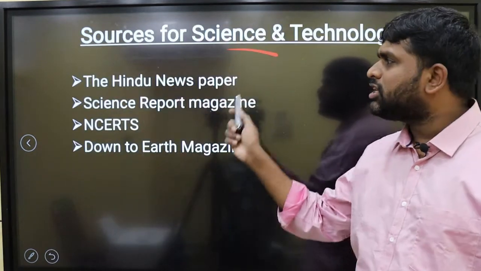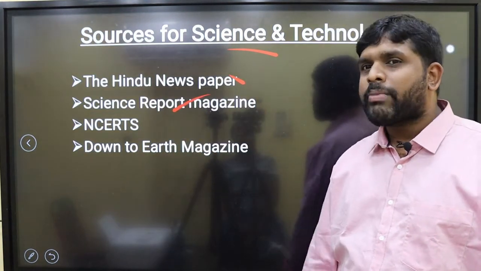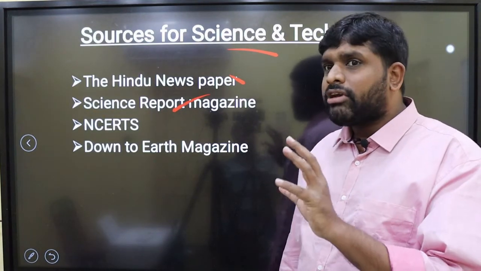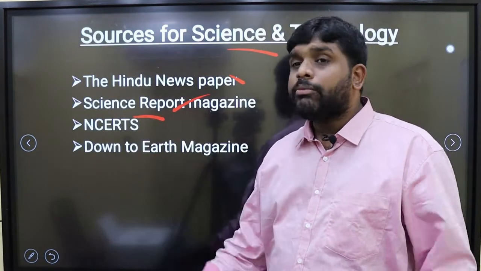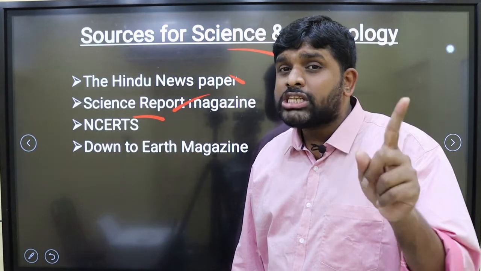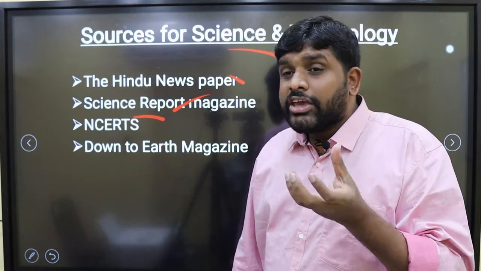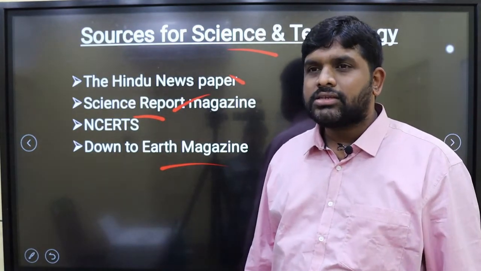Sources for science and technology: The Hindu newspaper or Indian Express newspaper. Science Report magazine is a very good magazine. It will give a very good perspective. It will not give factual information, it will give you a perspective. NCERT books for foundation. Questions will not come directly from NCERT books in science and technology, but they will give you the foundation and the basics. Down to Earth magazine is also a very good magazine.